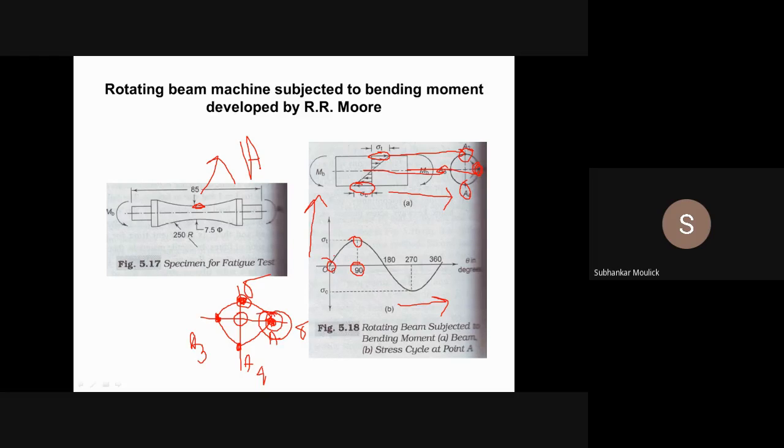When theta is 180, again stress is 0. When theta is 270 degrees, again stress is minimum, equal to minus sigma. When theta is 360 degrees, again stress is 0. So if you join these points, it will follow a sinusoidal pattern of curve. Any doubt?